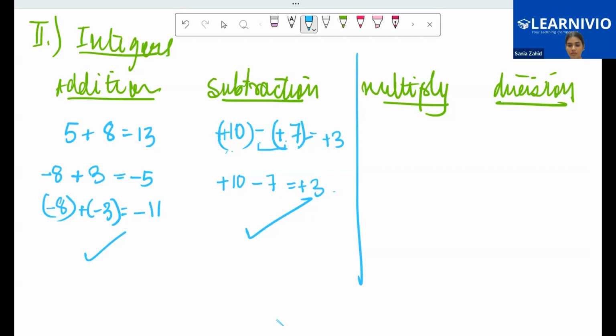Done, ma'am. Okay, for today we'll just keep it up till here only. The properties for multiplication and division, this part we will discuss in the next class. And positively revise these concepts, whatever we have studied.